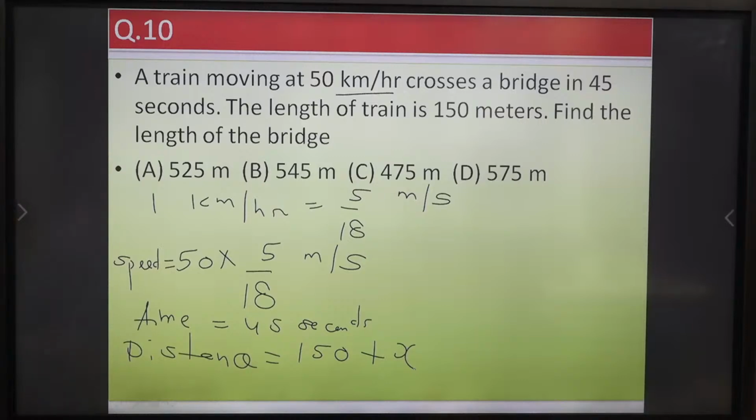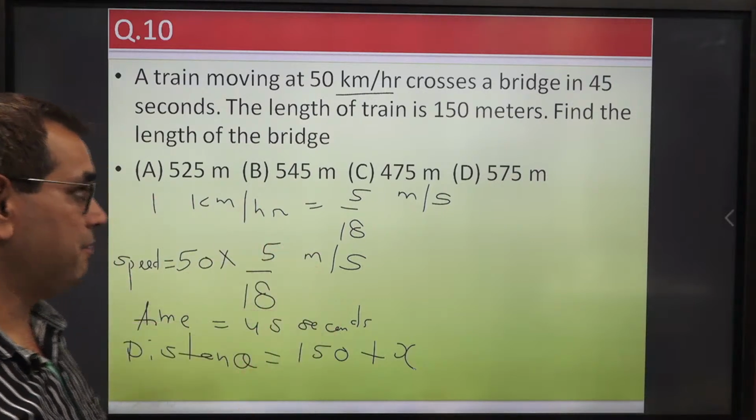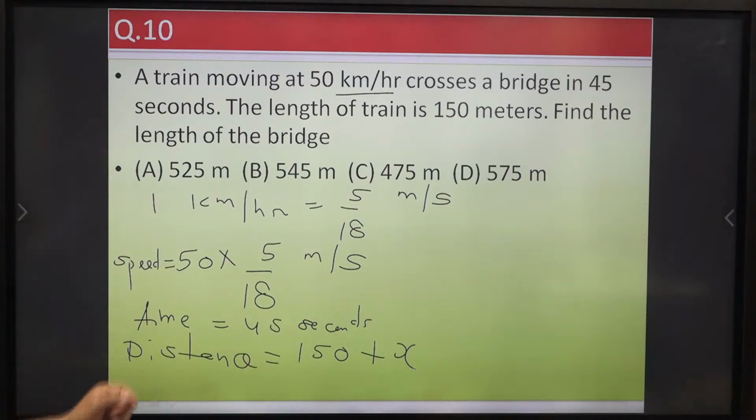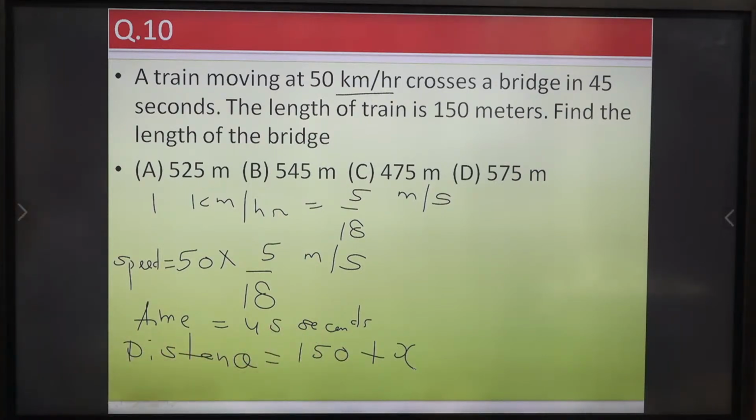Okay. So what answer are you getting? Anyone? In this case, the total distance is taken as the length of the bridge plus the length of the train. And suppose the train is crossing a pole or a man standing on the platform, then we take only the length of the train in the distance formula. So solve it immediately. Tell me the answer in the chat box and then we'll move to the next question.